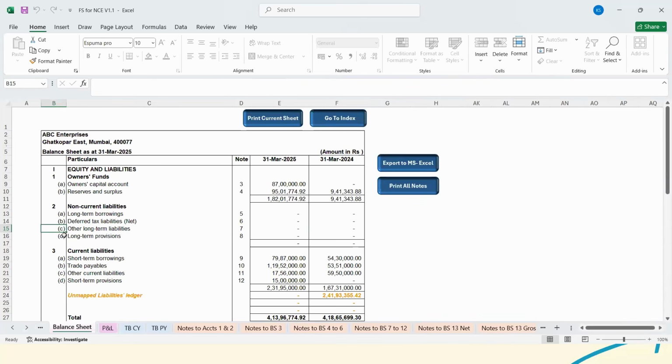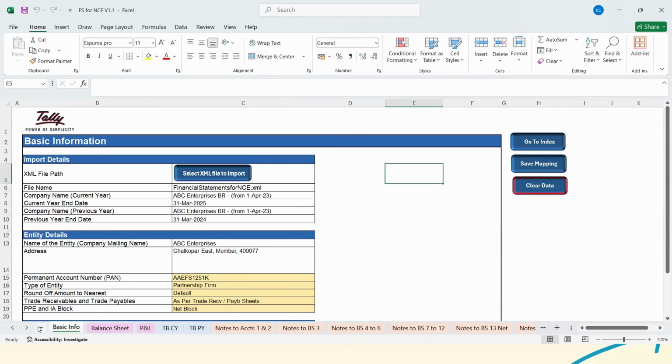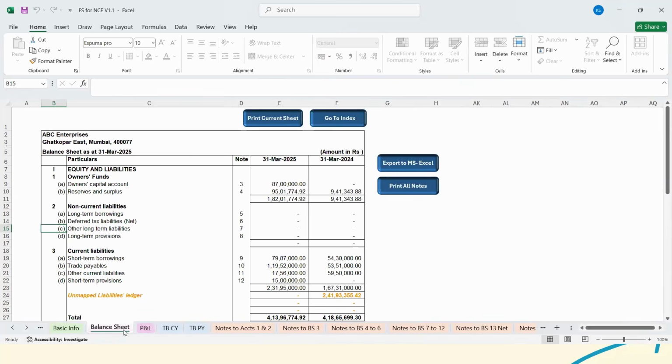Kunal, Darshan here. Can I take this? Yes, yes. Thanks. It's a good suggestion. Many have suggested that, so we are coming up with the 1.2 release. There would be one smart export to MS Excel, wherein whatever we are printing will be exported in the Excel. But it would be a dumb Excel. It will not have formulas carried forward. But yes, the blank ones will be removed and the renumbering of the notes will be taken care of. Thank you so much. I got it.